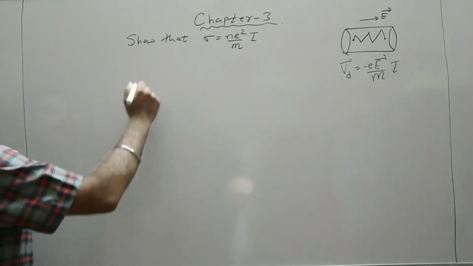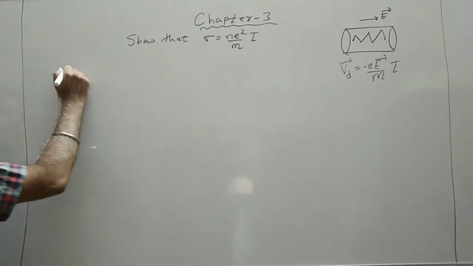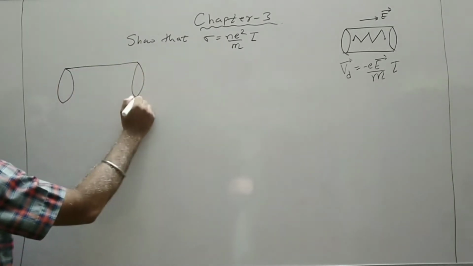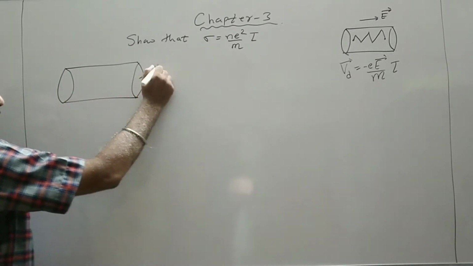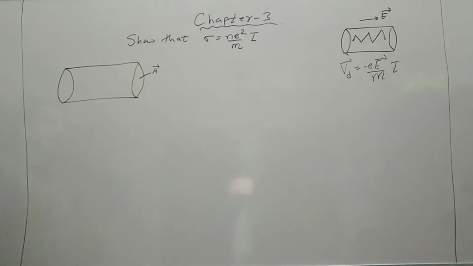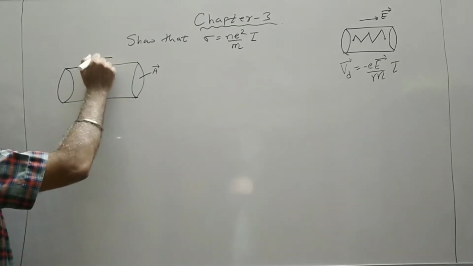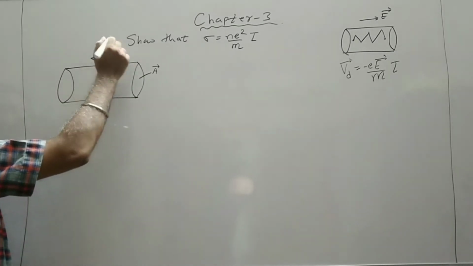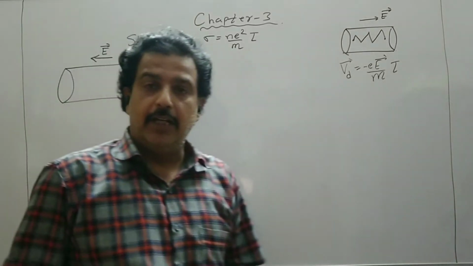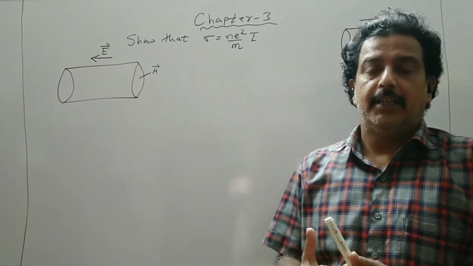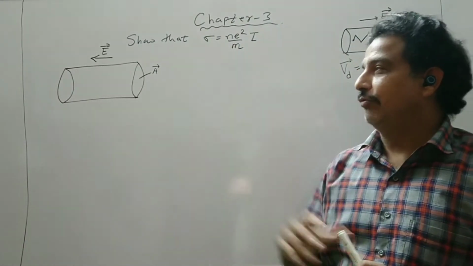Again, let us consider a conductor having the planar area A, whose cross-section is perpendicular to the electric field, or you can say the area vector is in the direction of the field.